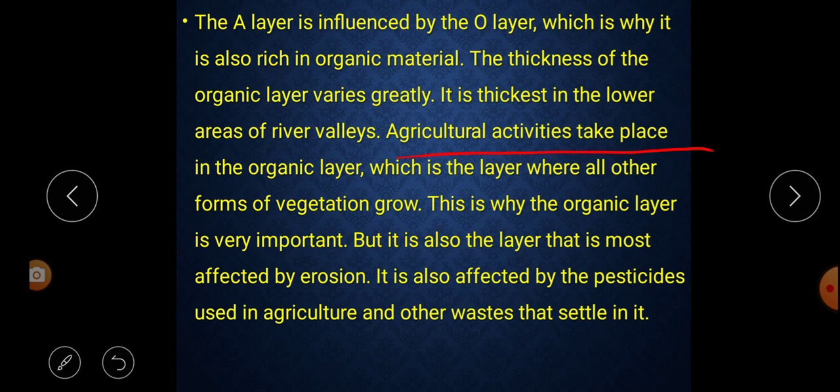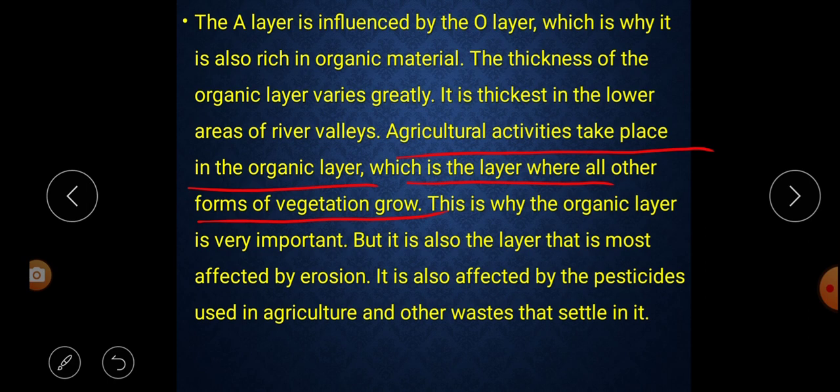Agricultural activities take place in the organic layer, which is the layer where all other forms of vegetation grow. That means, listen carefully, the A layer is also influenced by the O layer. That's why in the A layer also we find rich organic material, and the thickness of the organic layer is different in different places.